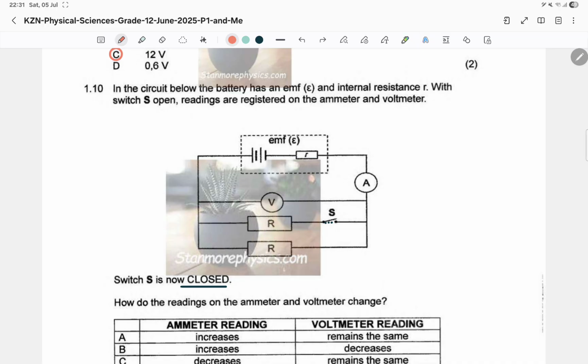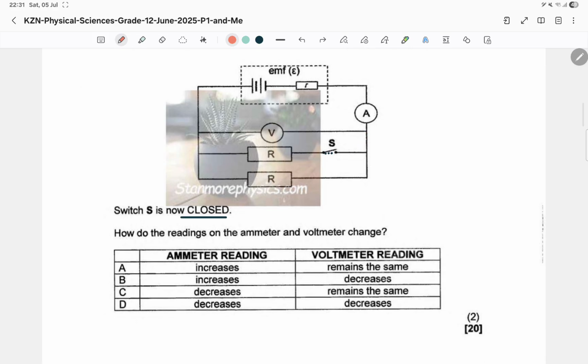Now when this is parallel, since these are identical, it's going to be less than half of them, right? Yeah, it's going to be less than them. It's actually going to be half of one of them. So we are decreasing the external resistance. And what do we know happens to the current? It increases. Right. So how do the readings on the ammeter and voltmeter change?